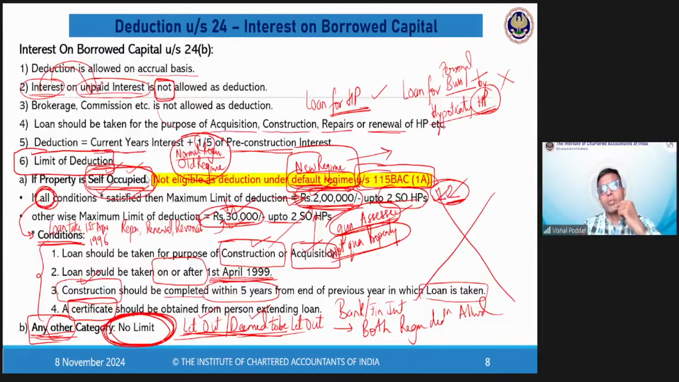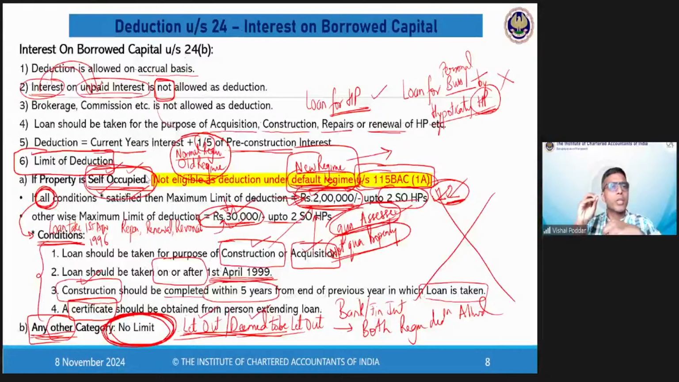Hardik beta, you're asking me for co-owners. Please be patient. See, I can explain everything right now, but I am trying to go step by step because I want that everybody should be able to digest it. But still, for the purpose you have raised this question, I'm answering your question.